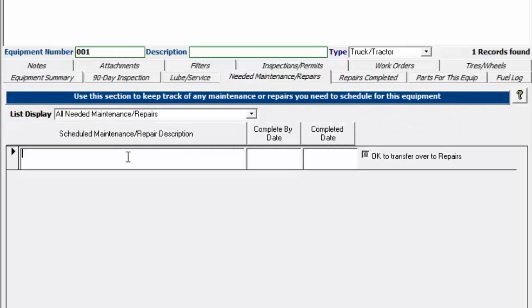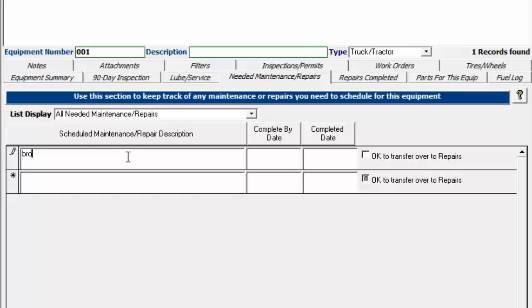So the needed maintenance and repairs is just things that haven't been done yet. So we just put in a specific repair you might have to get done. Broken tail light, for example. And then you can double click in either of these date fields to put the current date in. So I'll put today's date in. And I'm not going to put a completed date in or OK to transfer over to repairs.